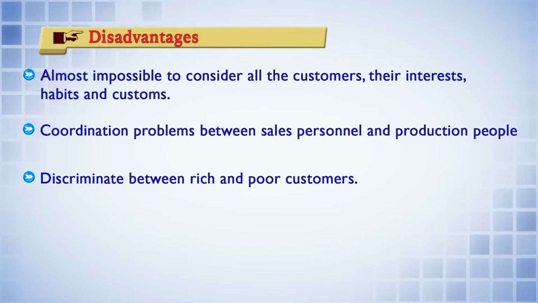Next, discrimination between rich and poor customers. Sometimes there may be discrimination between the rich and poor customers because if you provide varieties to the rich people, it becomes easier for them to select, but at the same time for the poor customers, if the prices are high, it may become difficult for them.